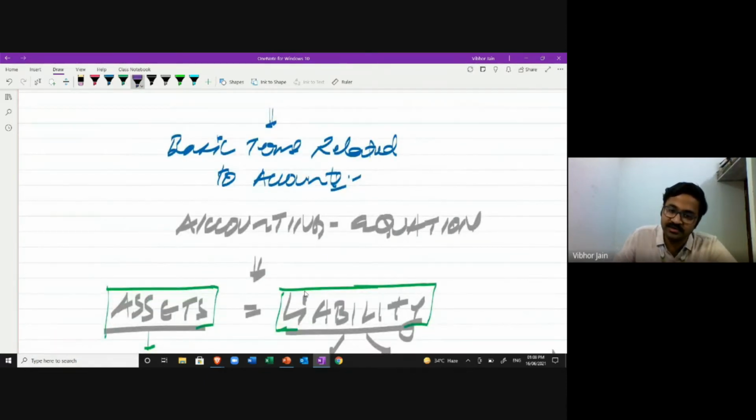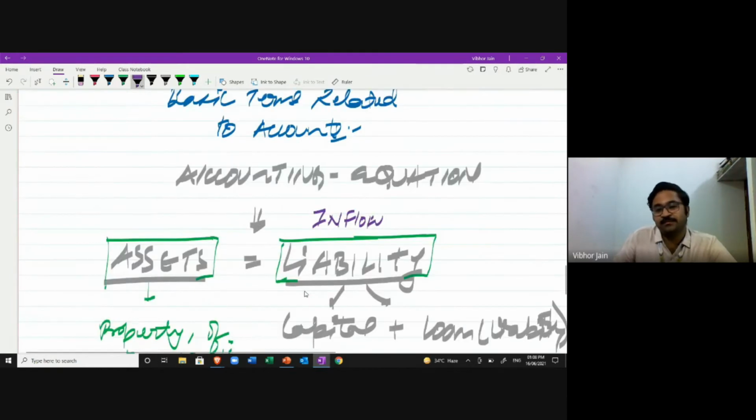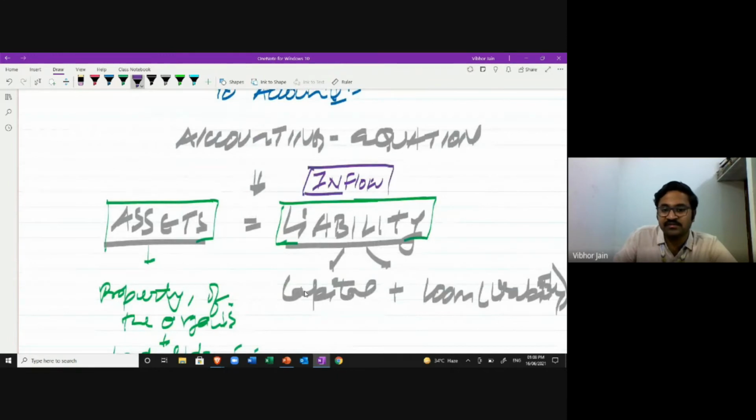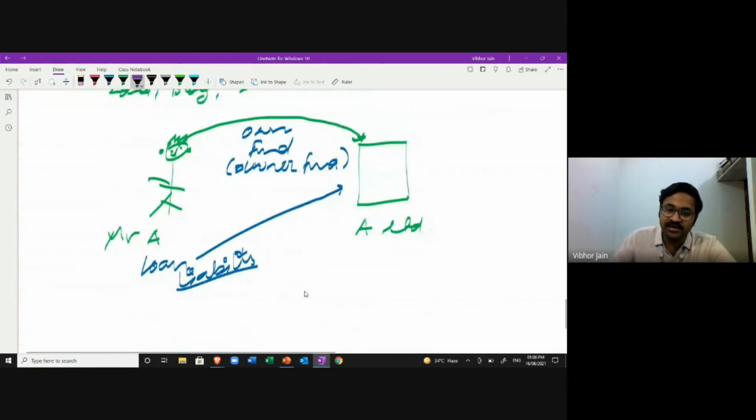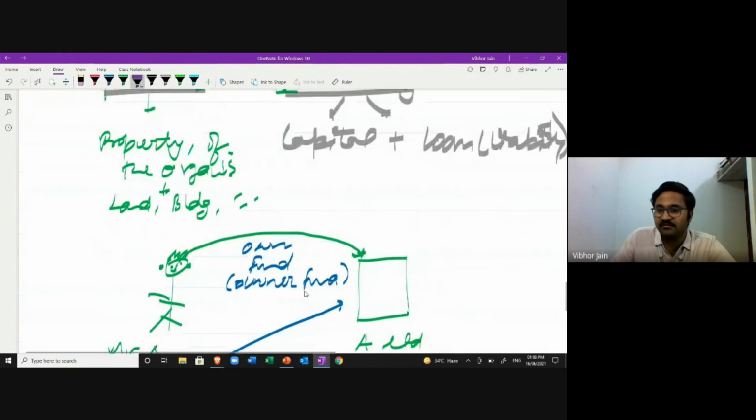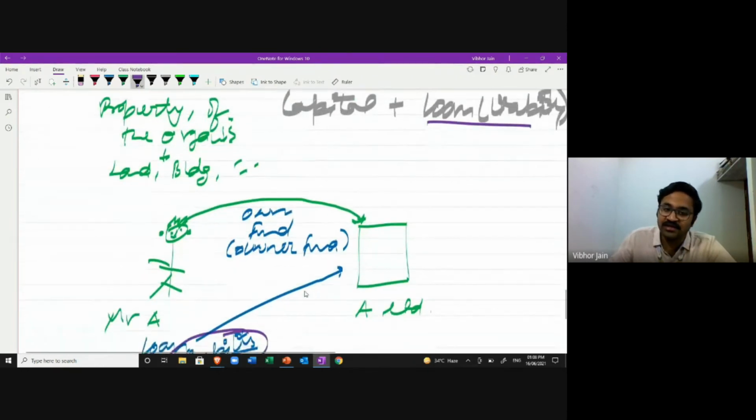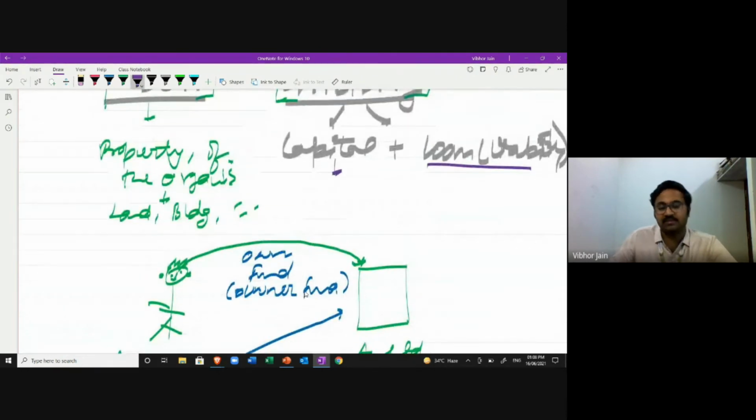I hope you're getting what I'm saying. This is the inflow. From where is the fund coming in the business? The fund can come in the business through two sources. One is liability. See, I have written over liability, loan, and the other is own fund. That is called capital. In accountancy language, we call that capital.